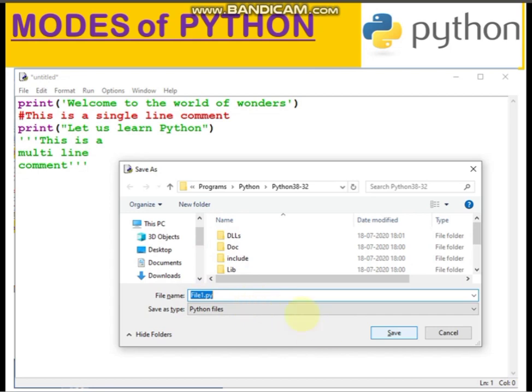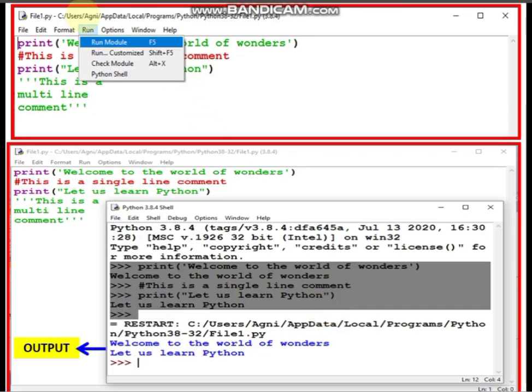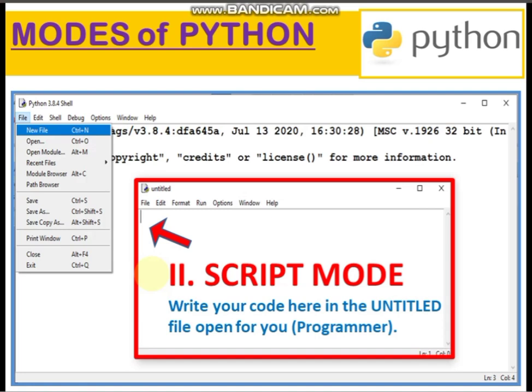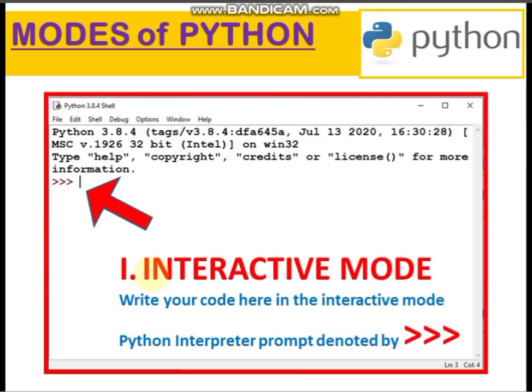After saving the few lines of code I have written, you can run the module. Press the run menu, then run module, and the shortcut is F5. You will be able to see the output on the shell itself. Here is the output for the script mode, and this was the output for the interactive mode. Interactive mode output you will see there and then only. Once you write the code in interactive mode, the outputs are shown right there on the Python shell itself.